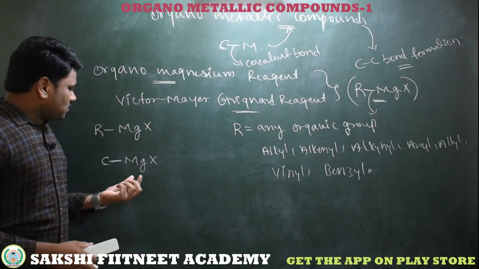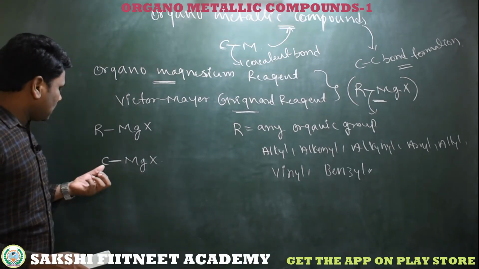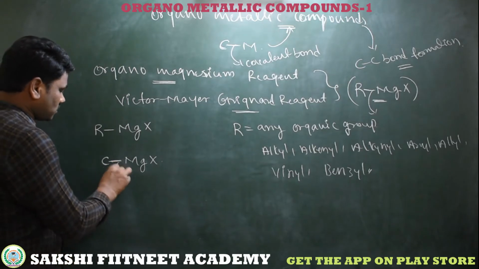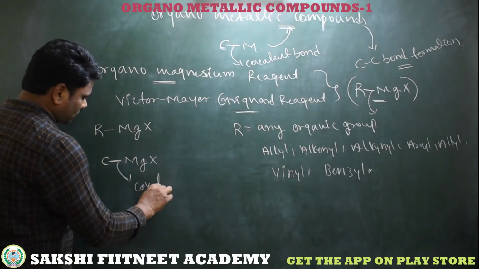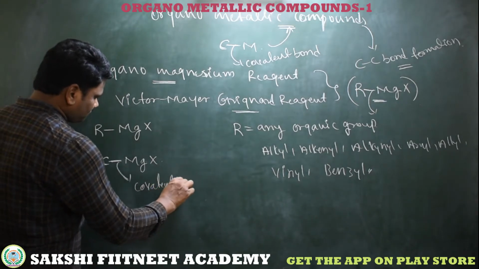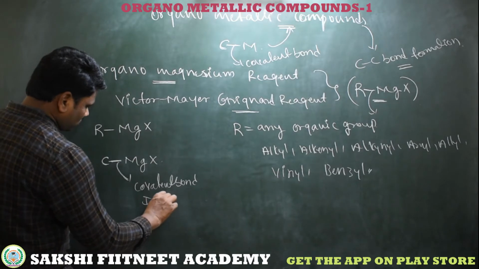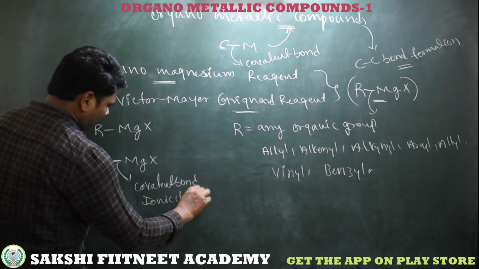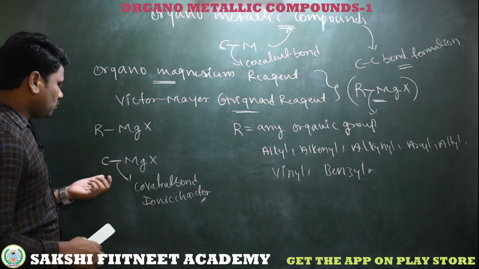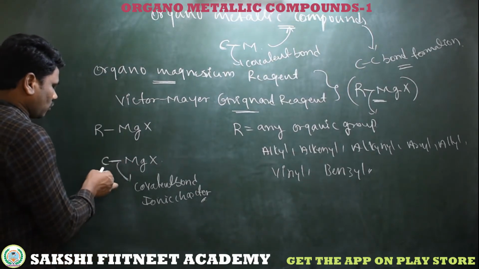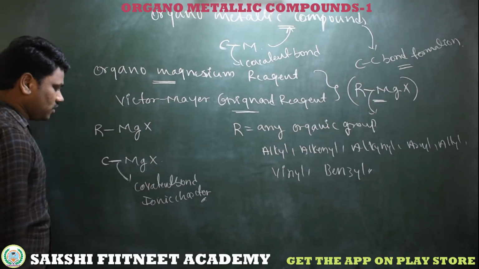Out of all metals, magnesium forms an appropriate covalent bond with carbon, which shows ionic character. When this carbon is bonded to the magnesium, we know that carbon is more electronegative than magnesium.